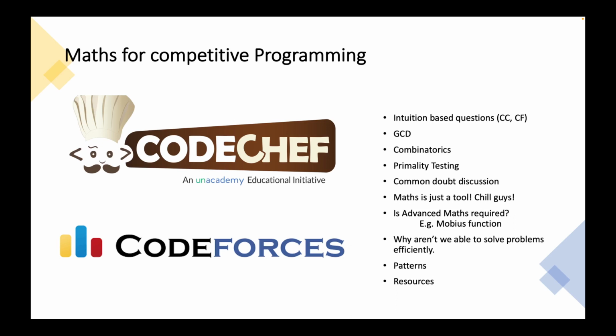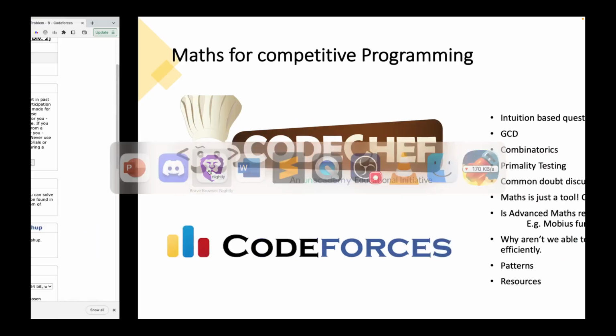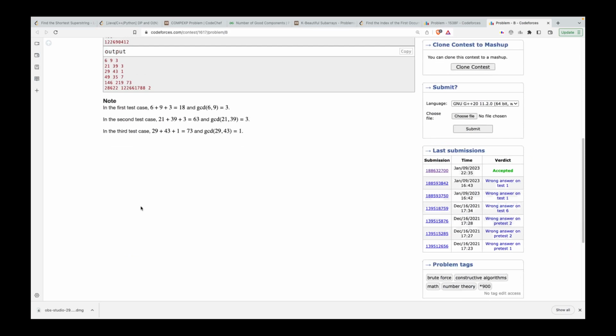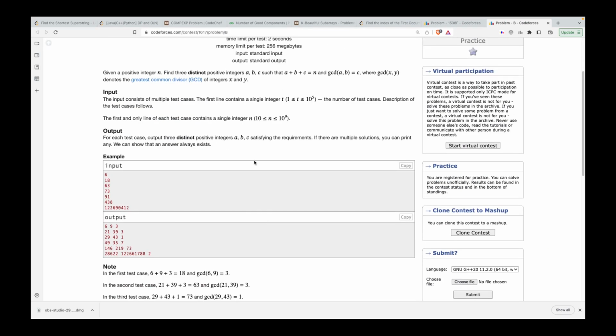Why aren't we able to solve math problems efficiently? I already answered this for Abhi. He asked me the same question, why we are not able to tackle it, and I gave you a few tips and tricks, so that is covered. Now, talking of patterns, one easy thing to do is look out for patterns. I'm not sure if there was an observable pattern over here. Anyway, just giving you a tip.